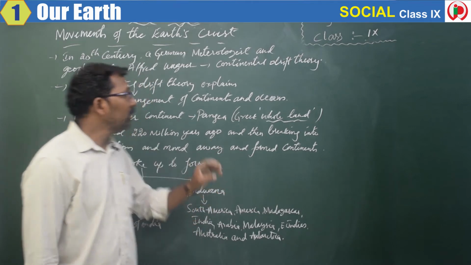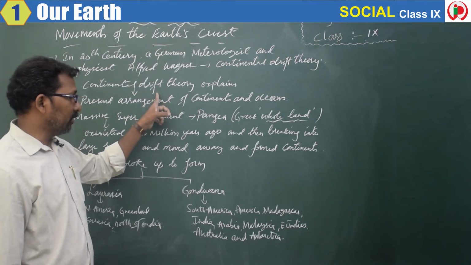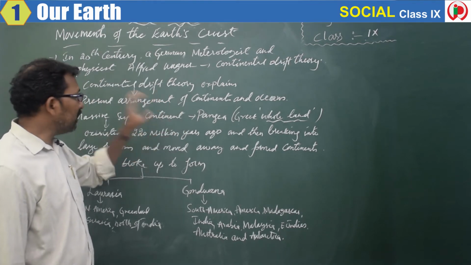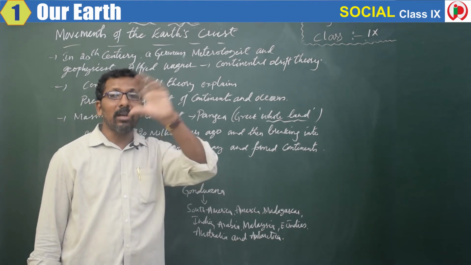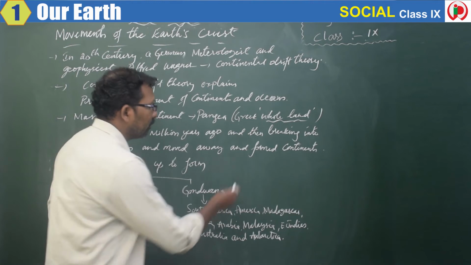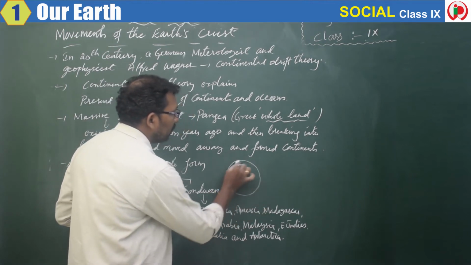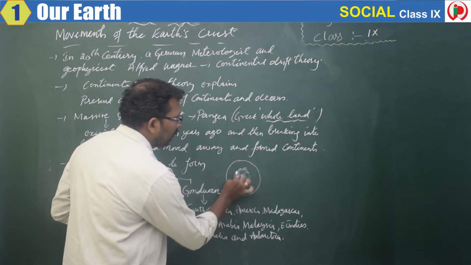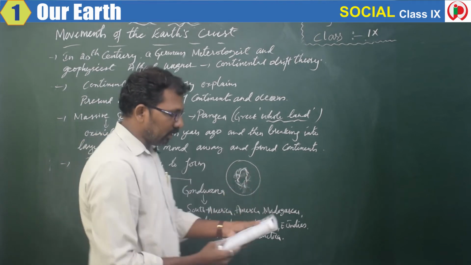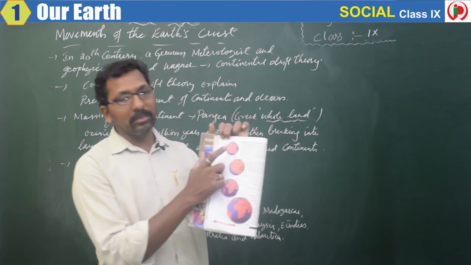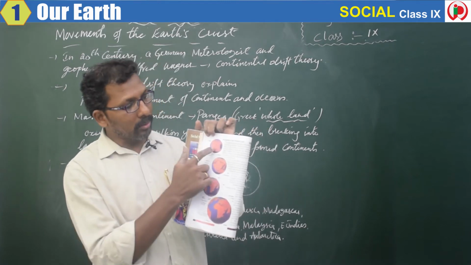He has mentioned in this continental drift theory that this Earth consisted of a large landmass, right? You can see this was the Earth and there was a large landmass. You can see in this book also, there is a large landmass present here, the brown color one.